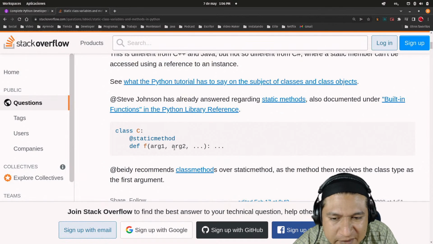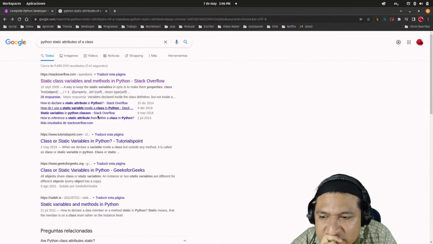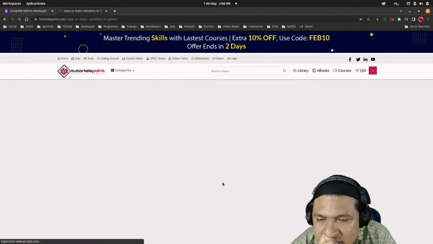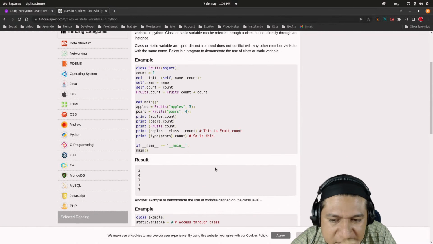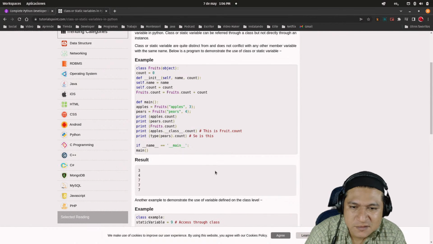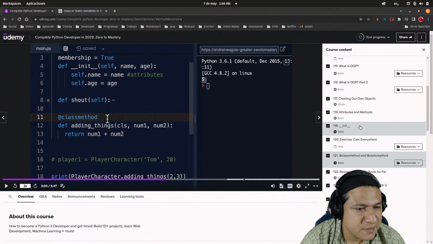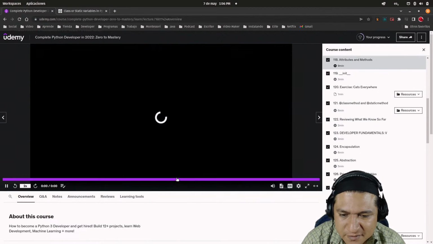This is a static method. Okay. Okay, that doesn't answer it. They are including both methods and attributes. That's going to make it difficult. Maybe I should just take a look in here, attributes and methods.